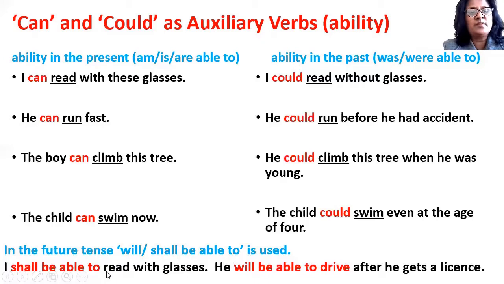So, I shall be able to read with glasses. That means if I get my glasses, I shall be able to read with the glasses. He will be able to drive after he gets a license. Again, this is an ability in the future, that after he gets a license, he will be able to drive.